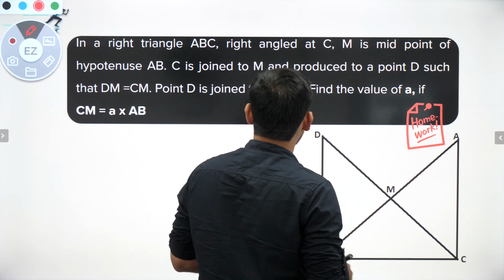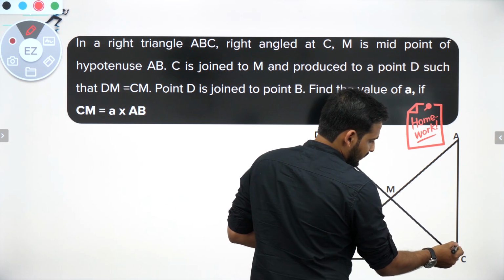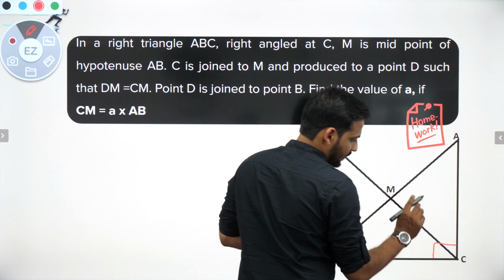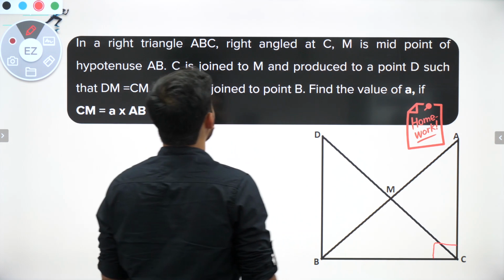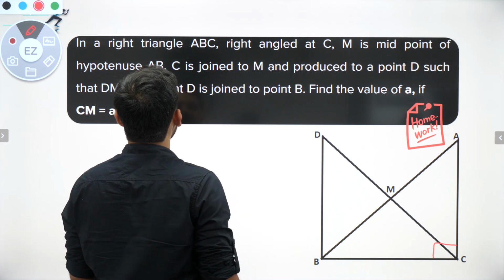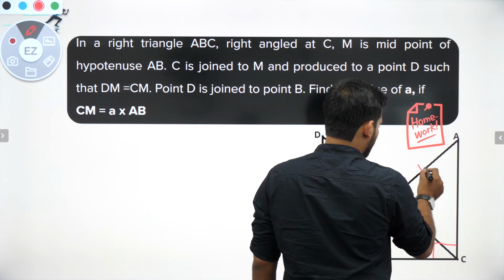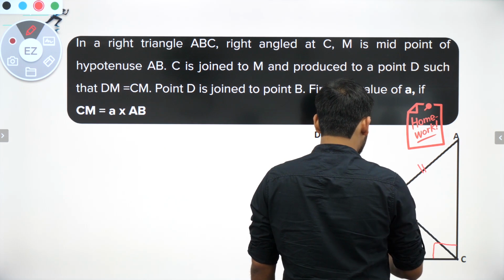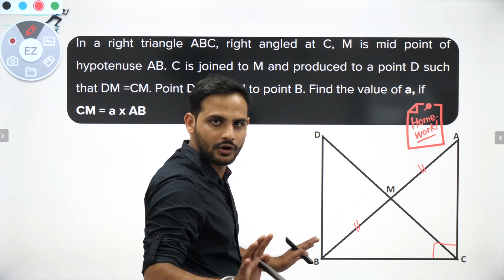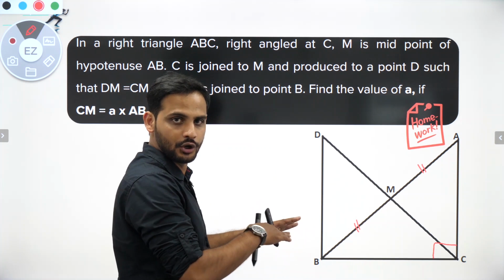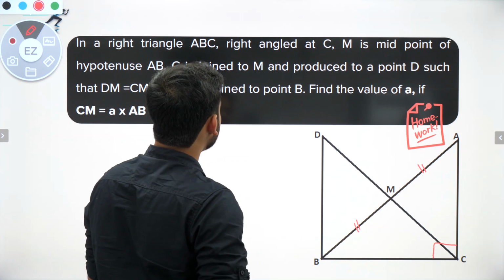So they are saying that ABC is a right angle triangle, that means here it is a right angle. Okay, this is 90 degrees, we got it. Then they are saying M is the midpoint of hypotenuse AB. If M is the midpoint, I can say AM is equal to BM, because M is the midpoint. Whatever information they are telling us, we'll just plot it over here. Then C is joined to M.